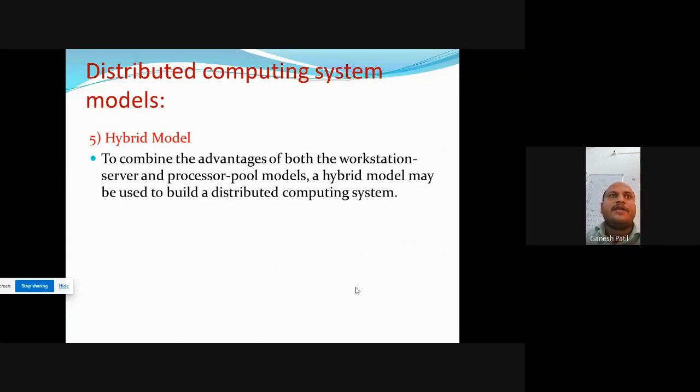Next is the hybrid model. To combine the advantages of both the workstation server and processor pool model, a hybrid model may be used to build a distributed computing system. Hybrid model means you can combine the workstation server and processor pool model.